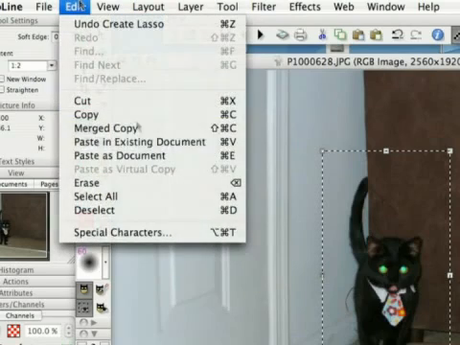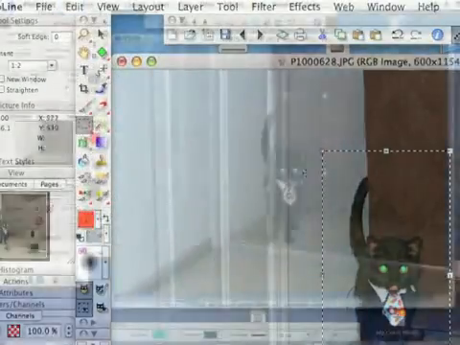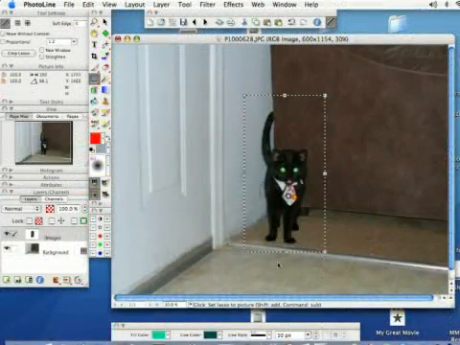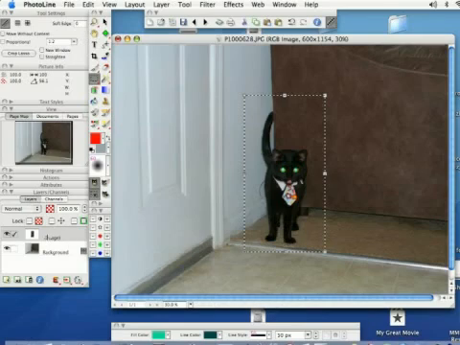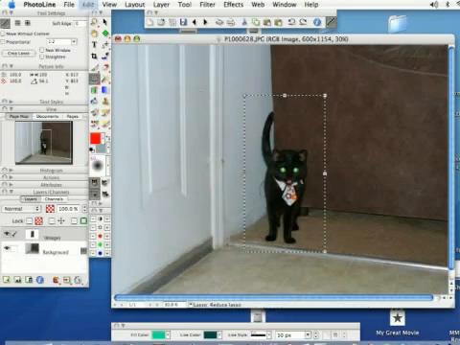And if I come back to Edit, I can paste in existing document, and that's going to create a copy of my selection, and it's going to put it on a new layer, if you'll notice down here in the bottom left underneath Layers. And from here I can just click and drag that wherever I want in my document. I'm going to go ahead and undo that.